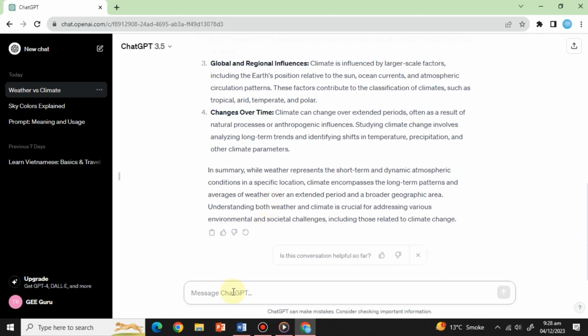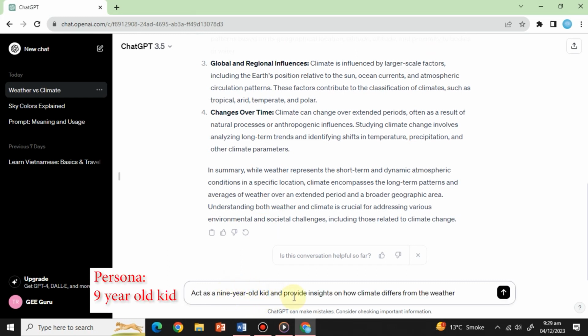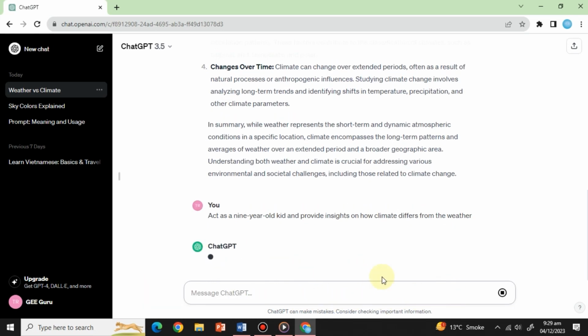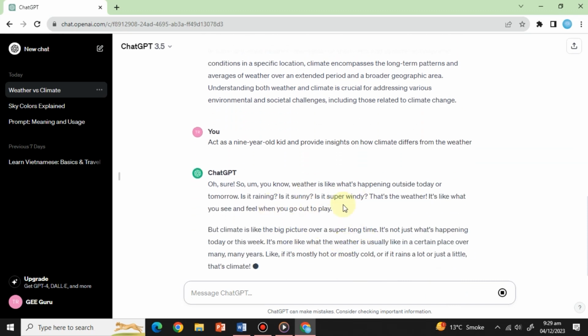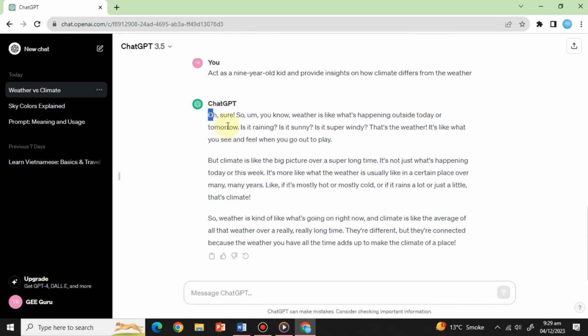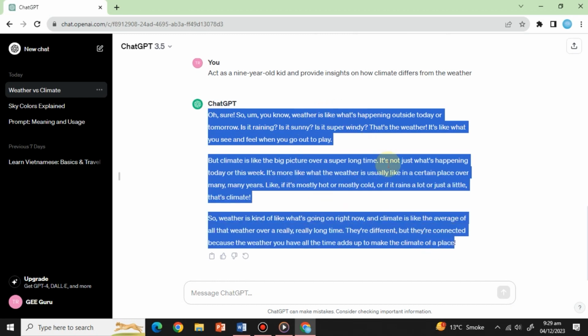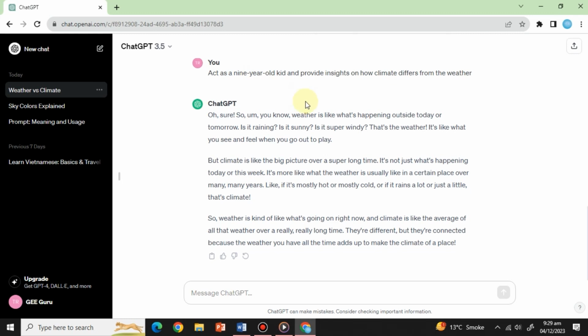Let's ask the same question and use the persona of a 9-year-old kid. We will type, act as a 9-year-old kid and provide insights on how climate differs from weather. As you can see, we got a different answer. ChatGPT responded to the same question from the perspective of a 9-year-old kid.